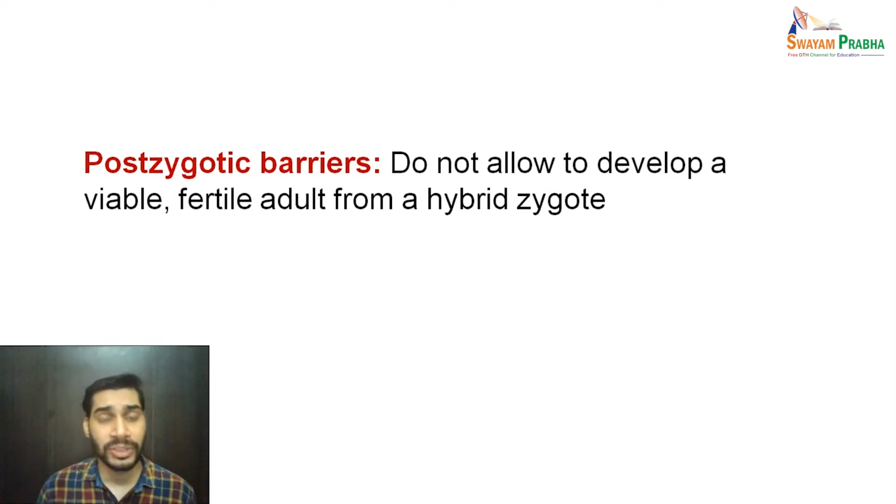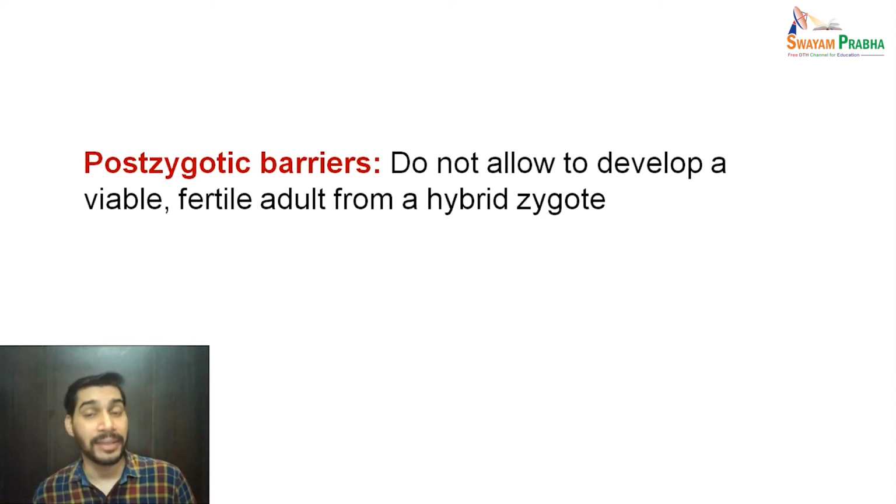Now, once members of two species have crossed all these prezygotic barriers, and the zygote has formed, there is another set of barriers which are called post-zygotic barriers. These barriers do not allow development of a viable, fertile adult from a hybrid zygote.